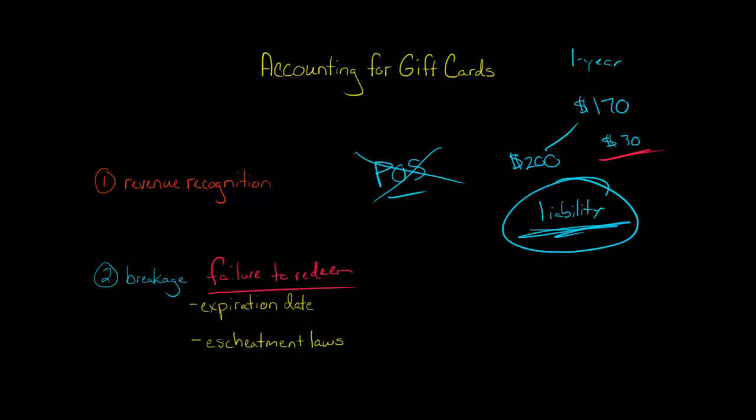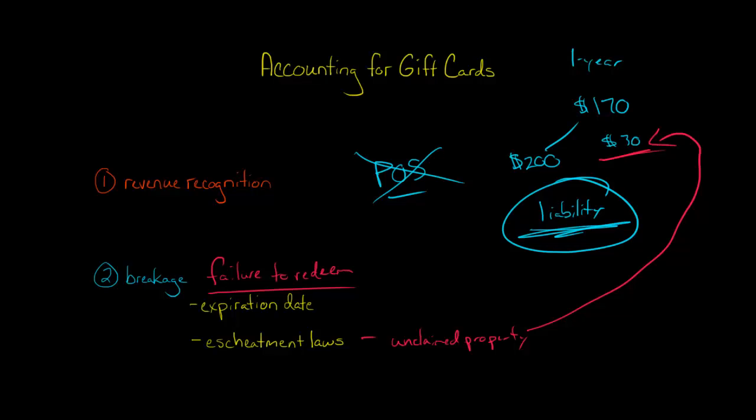So what about certain states? You might have heard of escheatment before. What about if the state is a state that has escheatment laws? Escheatment laws are basically, they relate to unclaimed property. So unclaimed property would be, this would be a case where if the person paid $200 for the gift card and they didn't use $30, this would be a case of unclaimed property.